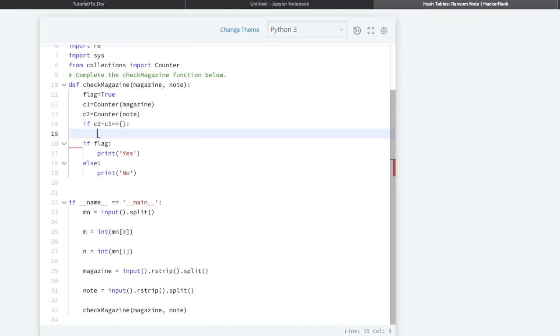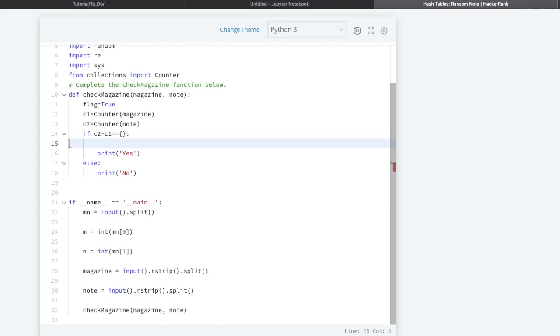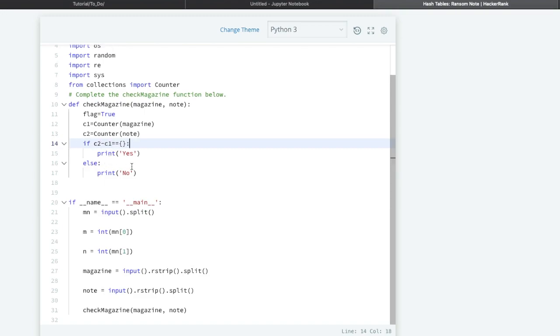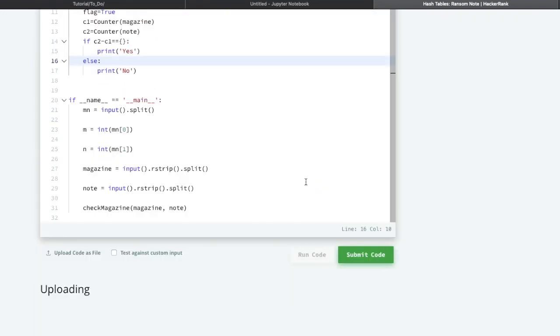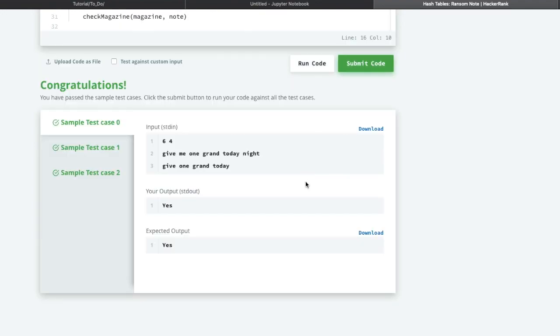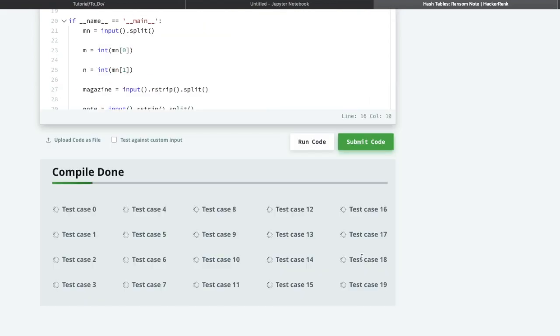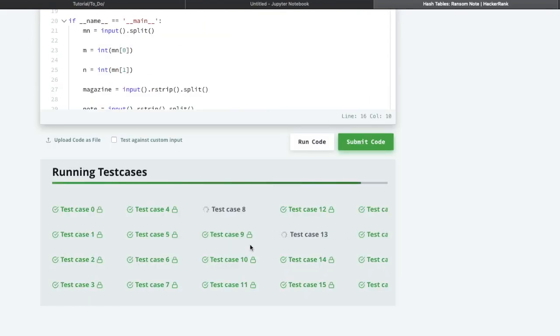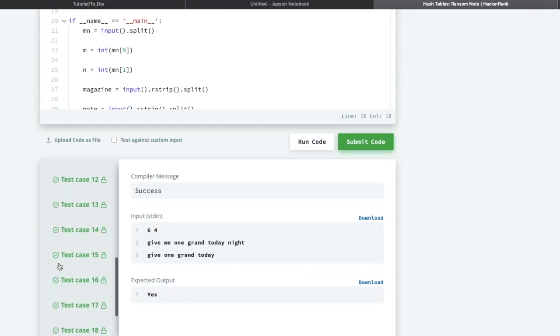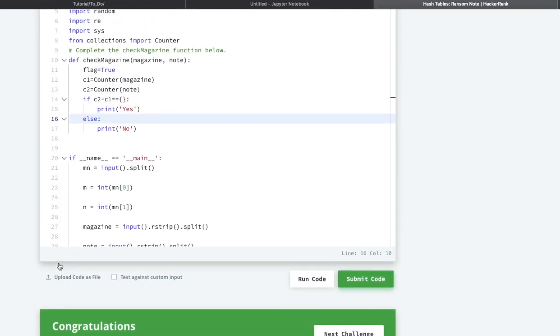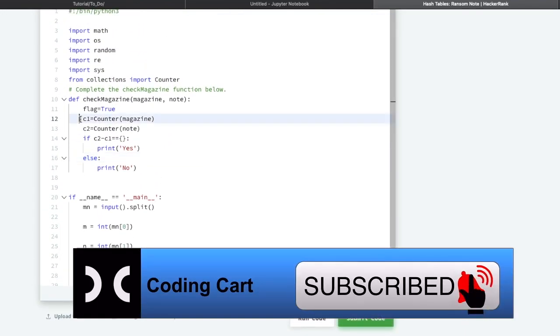If that is the case, then we'll simply print yes. No need to print here, let me just delete this code. We'll simply print yes, else we'll simply print no. Let us try to run this code. You can see here it is working fine. Let me submit this code. It's running for 8 and 13. You can see all the test cases got passed. So congratulations, both the logics are working.